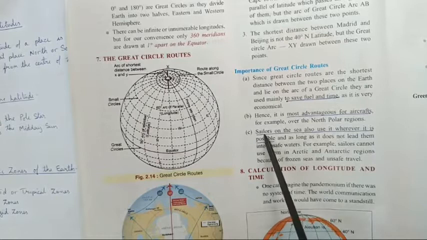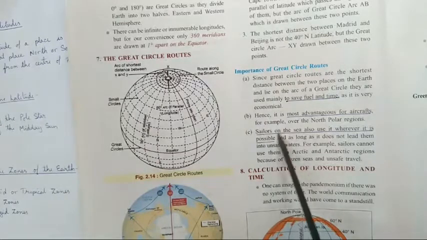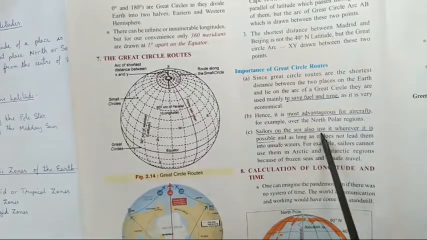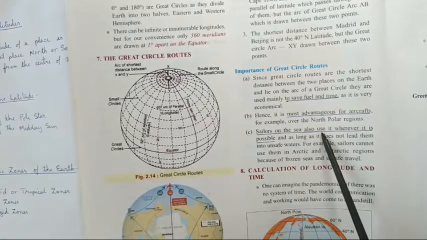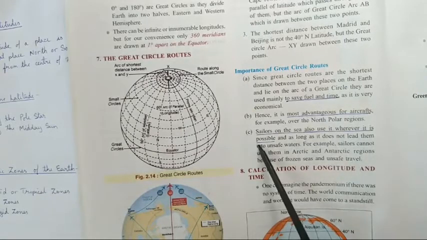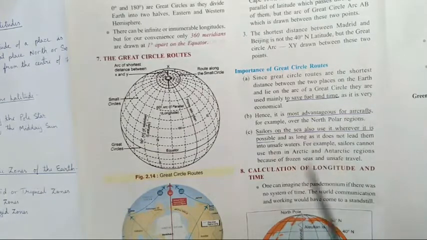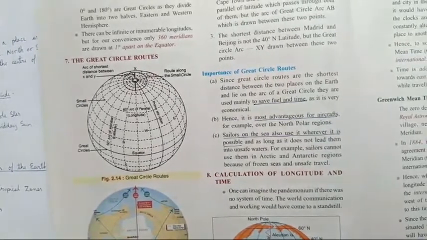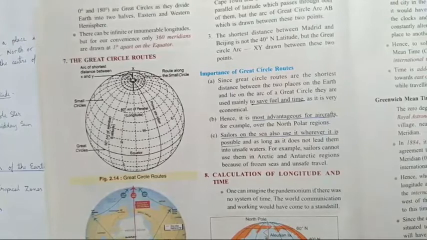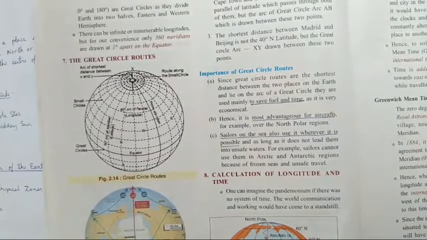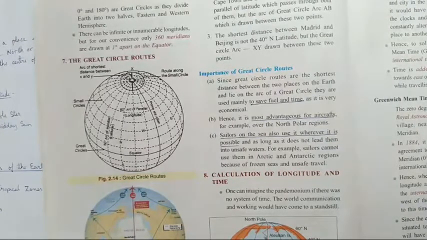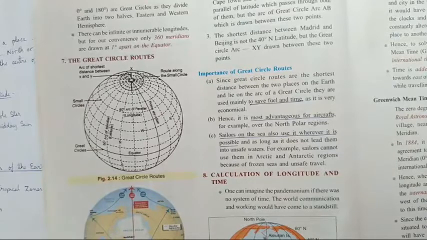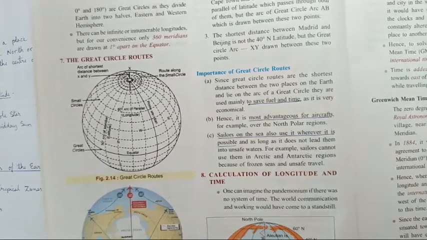Even the sailors in the sea also use this route wherever it is possible, as long as it does not lead them into unsafe water. So even in the ocean and the sea, the sailors use this Great Circle route. I hope all of you have understood this, right?